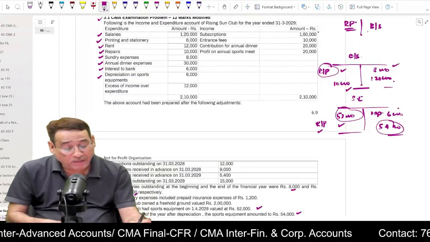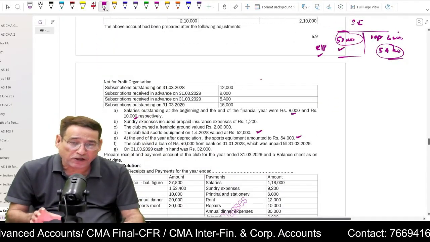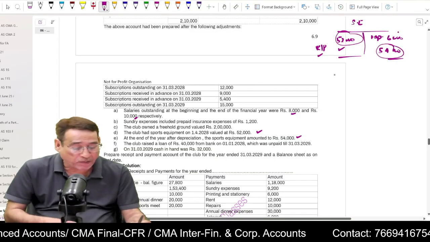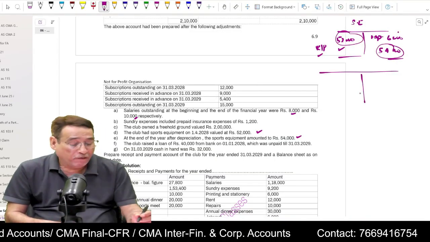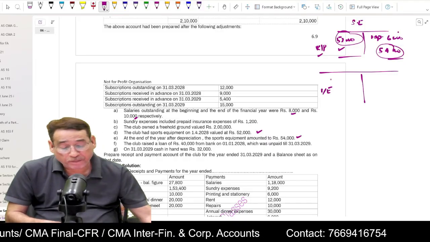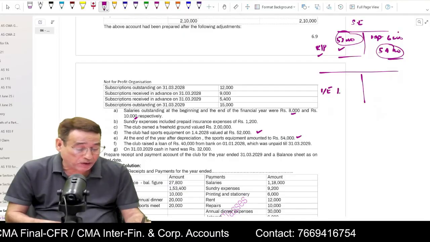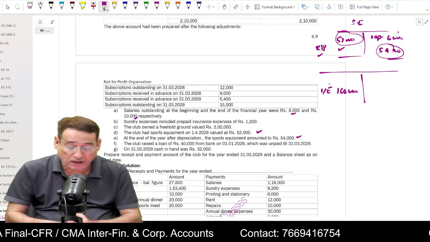Similarly, when you are going to prepare the subscription account, generally subscription preparation is far easier under this method because everything will be given. For example, you are already given the income and expenditure figure. This is your income and expenditure account. 1,60,000 is given to you. You are going to write here 1,60,000. Is it clear to you?